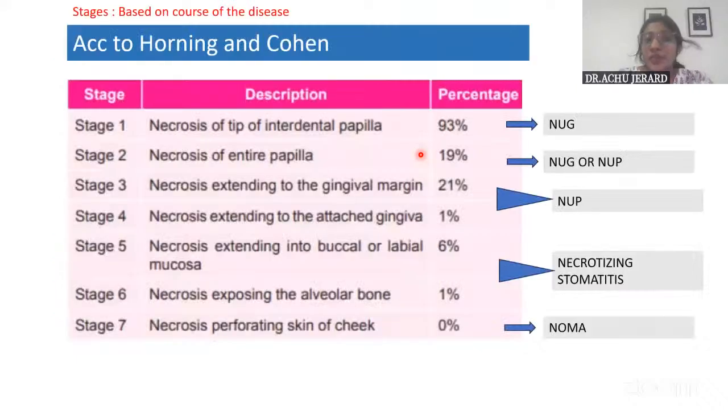And then based on the degree of extension, it is classified into different stages. And when you give classifications or definitions, if there is a person who has proposed that, always write it along with the title. Okay, so that it will be catchy, so that the examiner will get an idea you have thoroughly studied the content. It is Horning and Cohen who gave the stages for this.